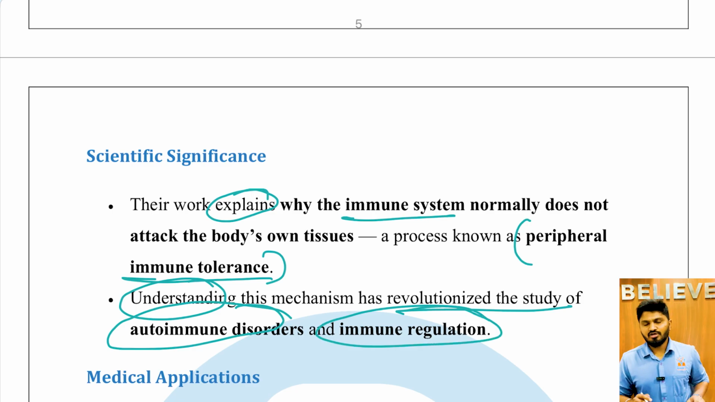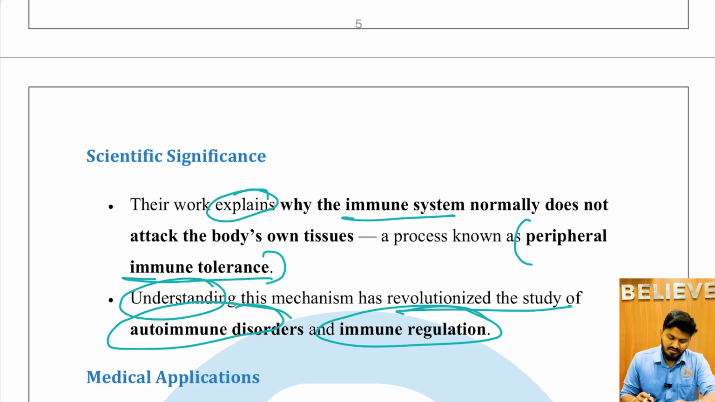So there are certain autoimmune disorders, where the immunity, instead of protecting the body, starts attacking the body itself. That is autoimmune disorders. So this particular discovery helps us understand these autoimmune disorders and find cures for them as well.